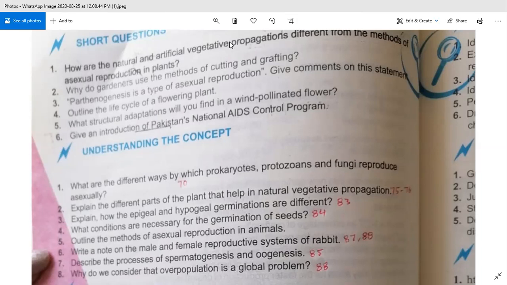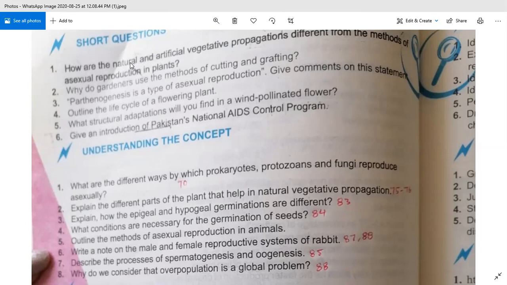Because if there is sexual reproduction, then there should be a fusion of sperms and egg cells. So vegetative propagation is further divided into two types, natural and artificial.